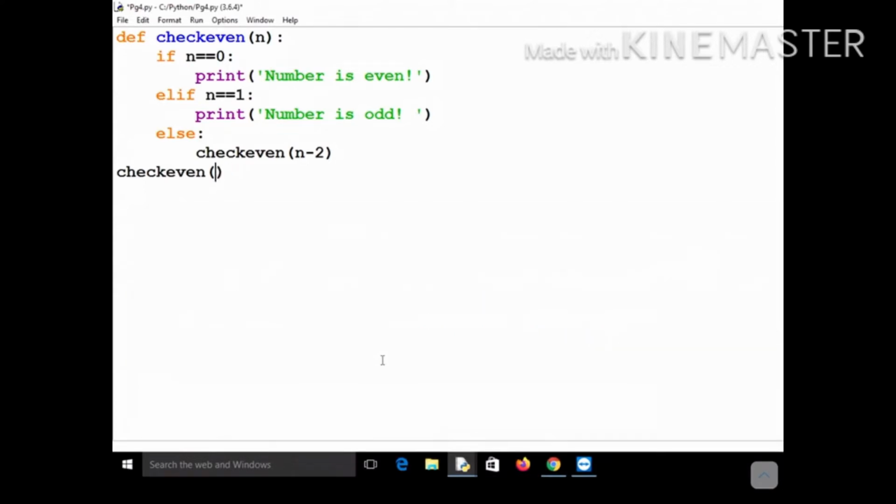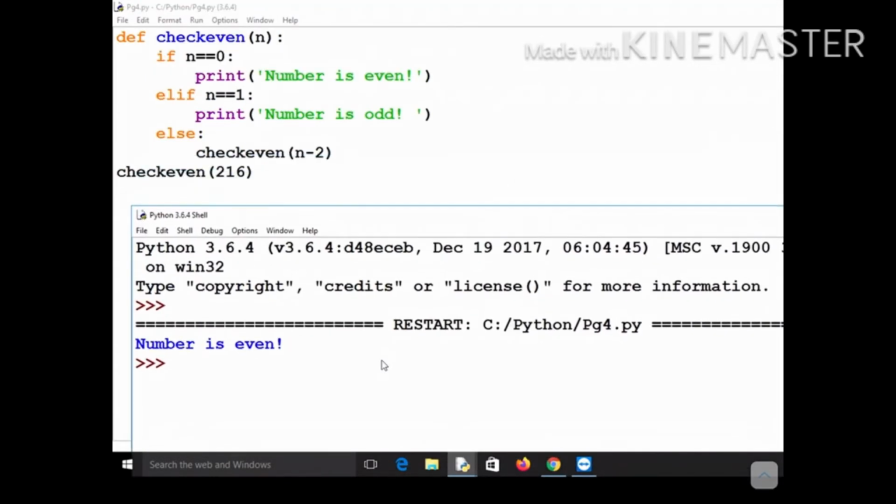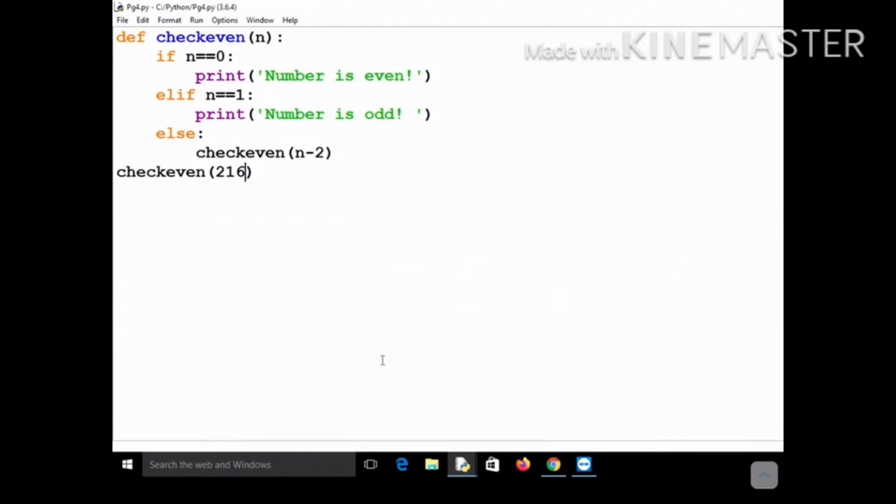Let me check it for a larger number, for example 216. It must give that number is even. So this is perfectly fine. I hope you got the concept of how the execution is taking place. The first important thing is that this is your first base case, and these base cases are reachable.